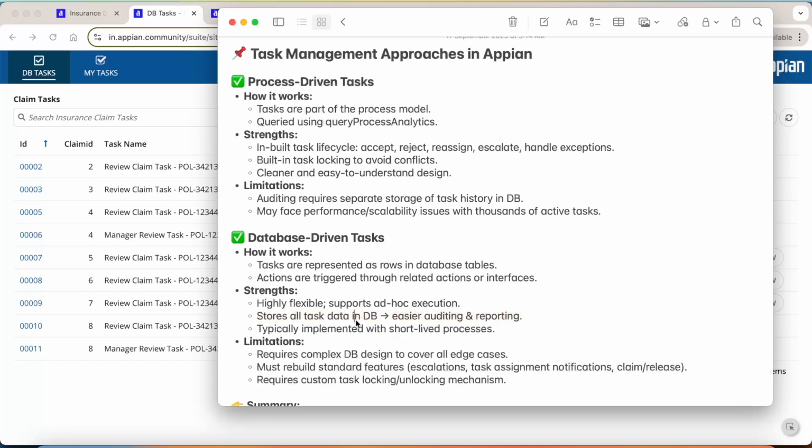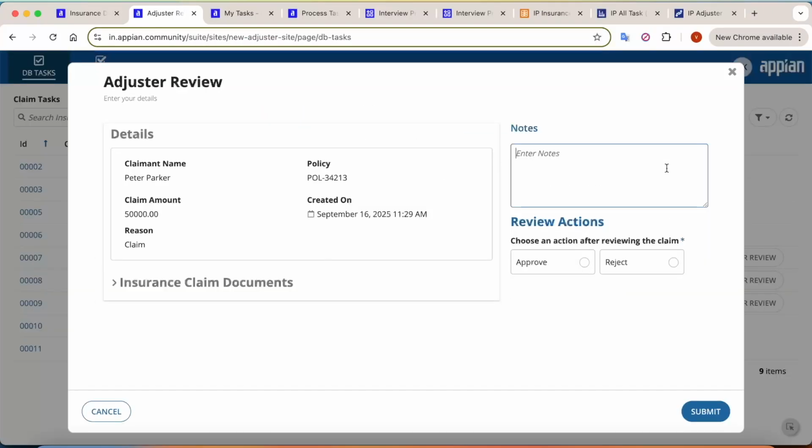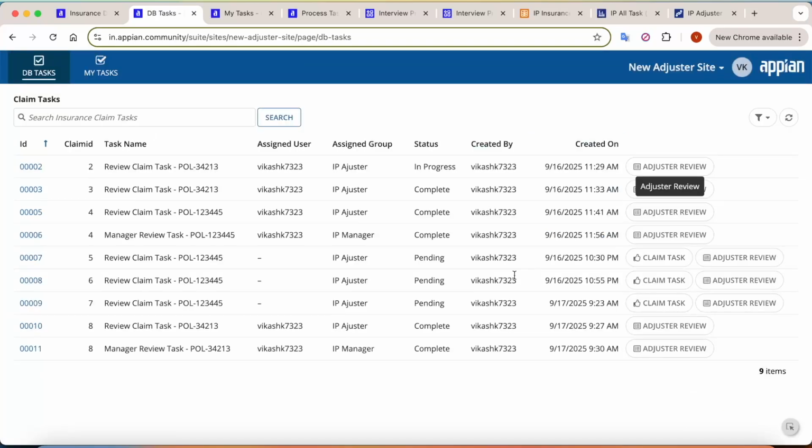It stores all task related data in the database, so auditing and reporting are easier. Every task detail is already present in the database, and you can easily do auditing or reporting based on that. It is typically implemented with short-lived processes. So you can say these are related actions. If I try to open it, it will open. If I close it, it will close. Nothing will happen, so no task needs to remain. Only when the manager or adjuster tries to review the task will the task get executed. So these are all short-lived processes here.